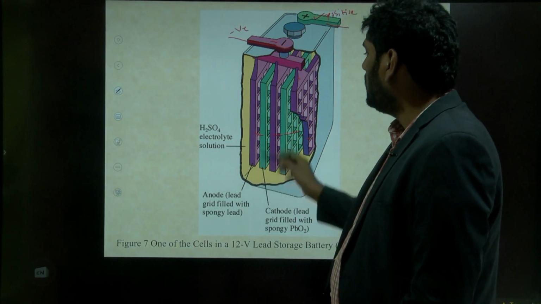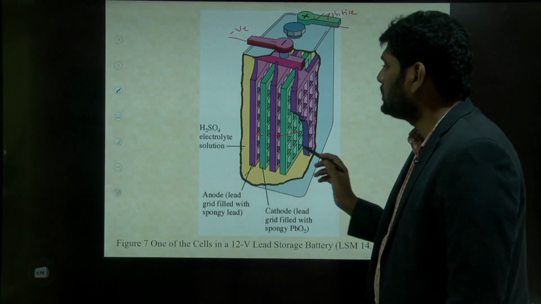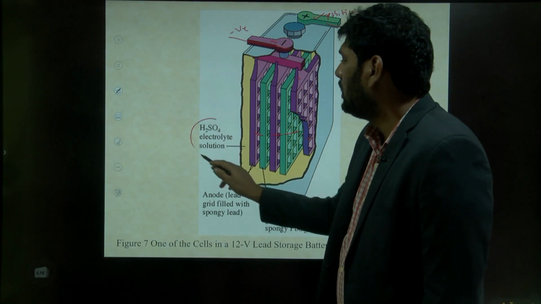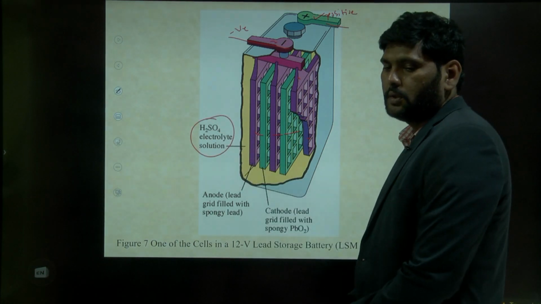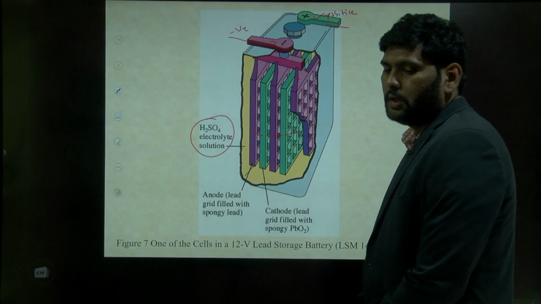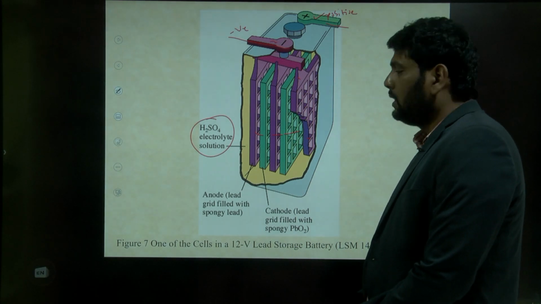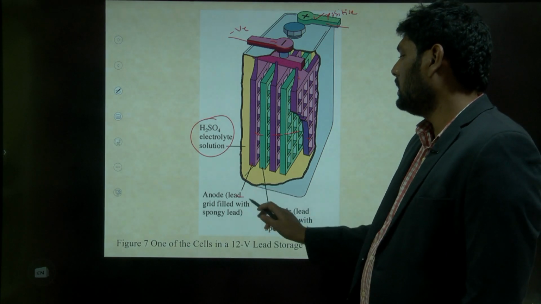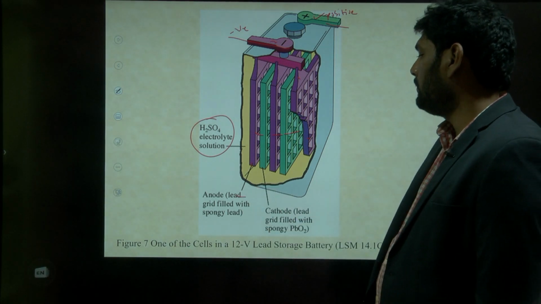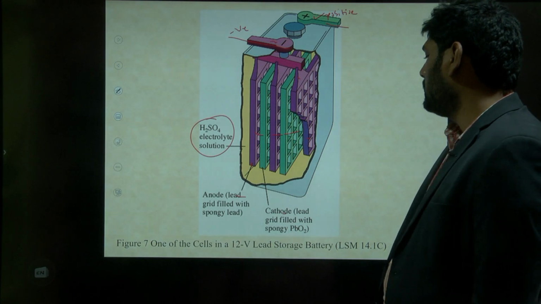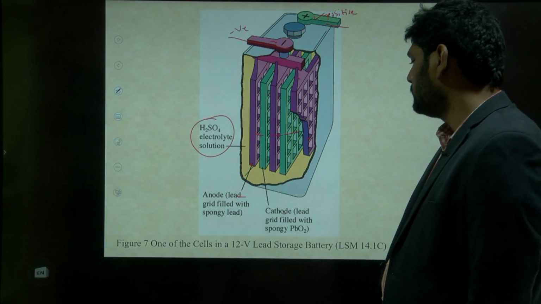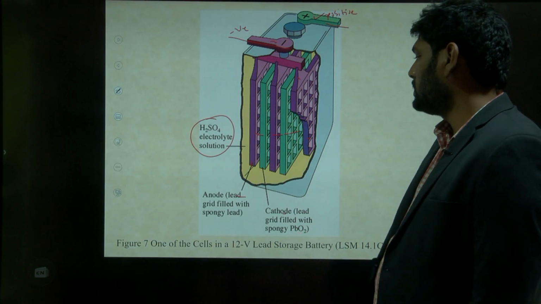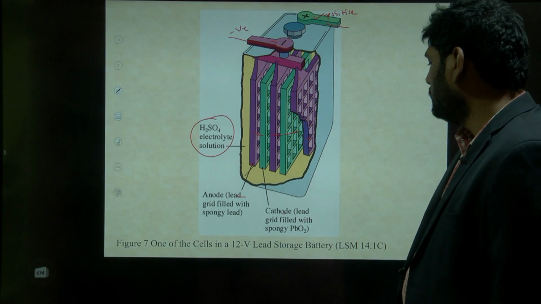But what kind of solution is used in the battery? Generally dilute sulfuric acid is used as the electrolytic solution. And these are the lead material, and this is the cathode, PbO2. This is like a sponge.